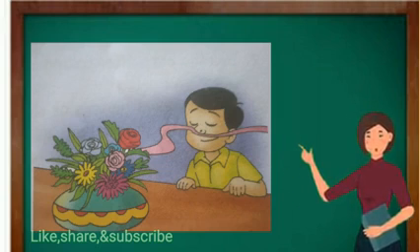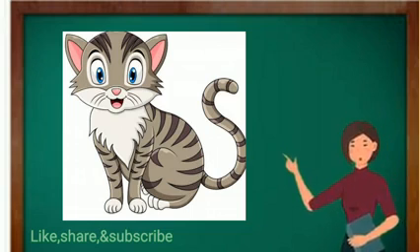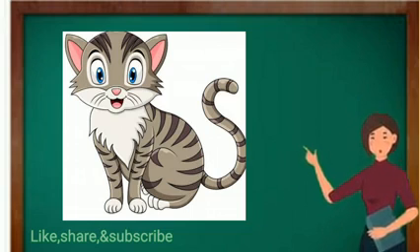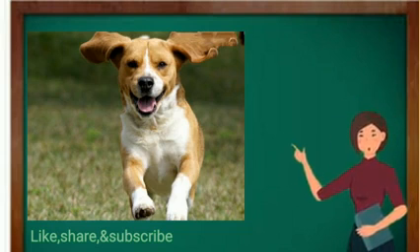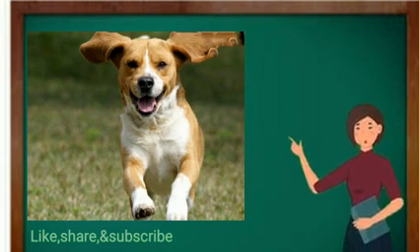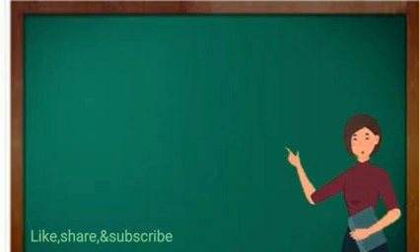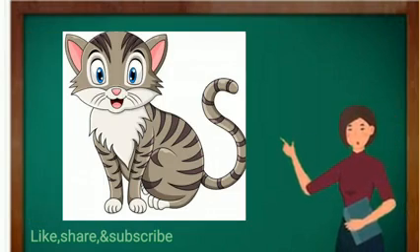Do you know another thing, children? Animals like dogs and cats have a very keen sense of smell. Sniffer dogs are used by the police for tracking criminals also. Elephants can smell water even from a distance of 3 kilometers. Do you know? Cats can hear even low noise also.